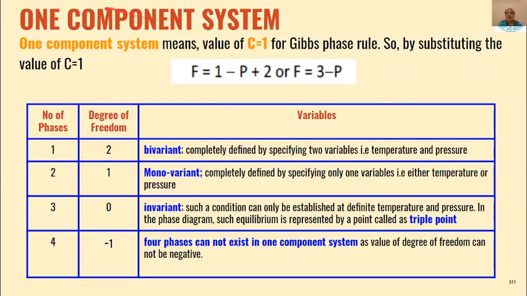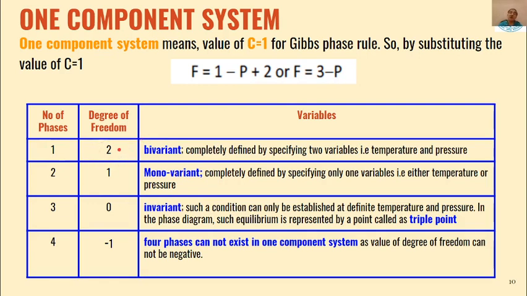Then one component system we will study first. One component system means the value of C is equal to 1 for the Gibbs phase rule. So we substitute the value of C by 1. That means 2 plus 1, 3 minus P. So the degree of freedom is equal to 3 minus P. That means if P is 1, that means number of phases is 1, the degree of freedom will be 3 minus 1, 2.